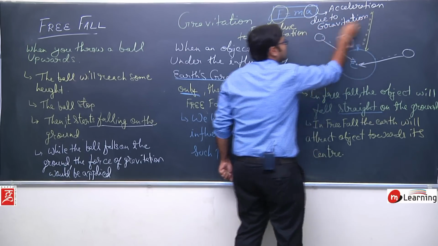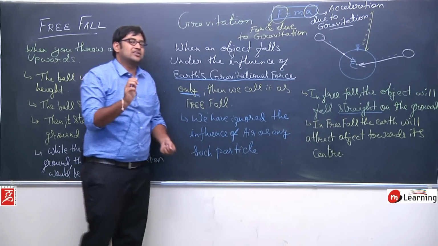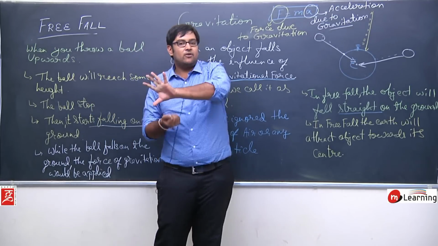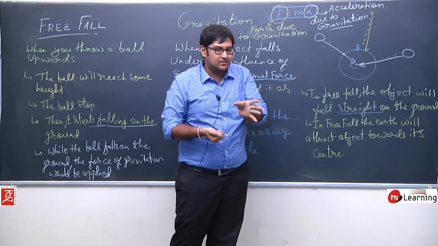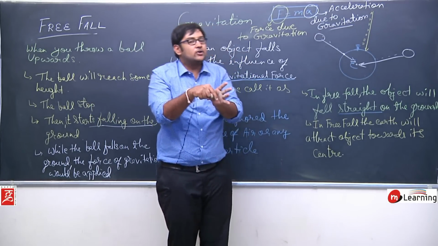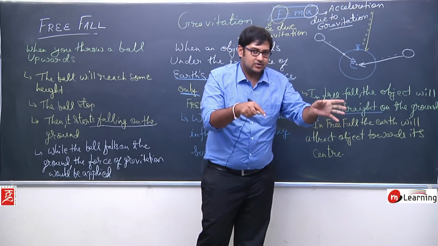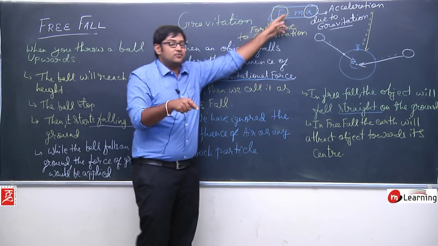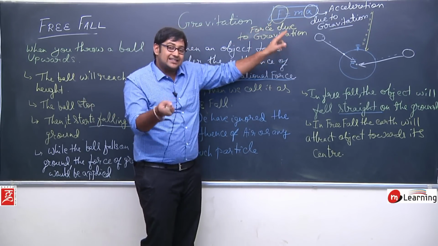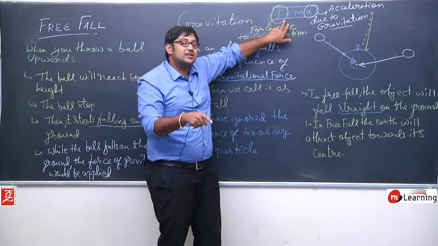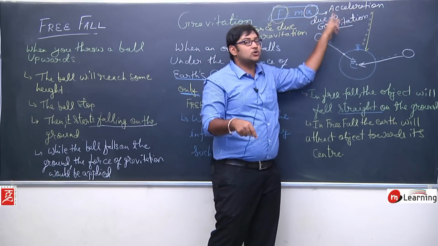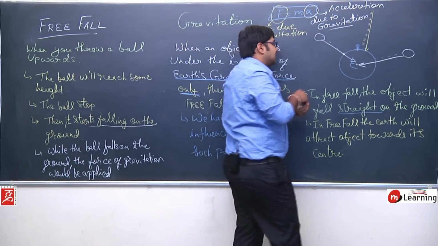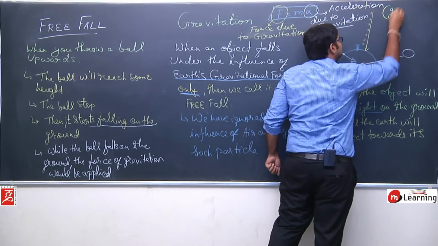Okay, so now try to understand this concept. This is a very, very important concept in this chapter. I am talking about free fall. Free fall is due to the earth's gravitational force. Now wherever there is a force, according to Newton, there would be acceleration. This force is the force due to gravitation, so the acceleration that this force creates we can call acceleration due to gravitation, and this is denoted by small g.